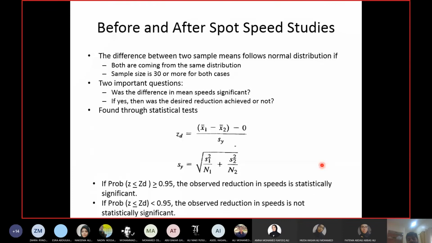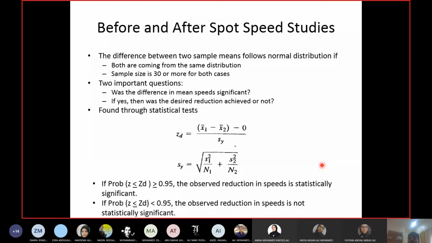Now I told you at the start of the chapter that one of the uses of spot speed data is to find out the effectiveness of improvements on the road. So you made some improvement on the road to reduce the speed, or to increase the speed, whatever the case is. Okay, so you provided a new speed hump, or you installed a new traffic camera, or you did something. Now your objective was to reduce the speed, for example, to 90 kilometers per hour. It was 100. Now we want to reduce it to 90 kilometers per hour.